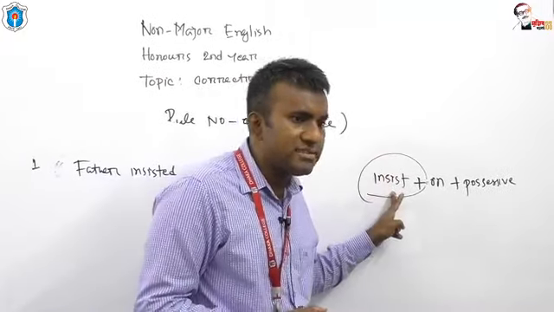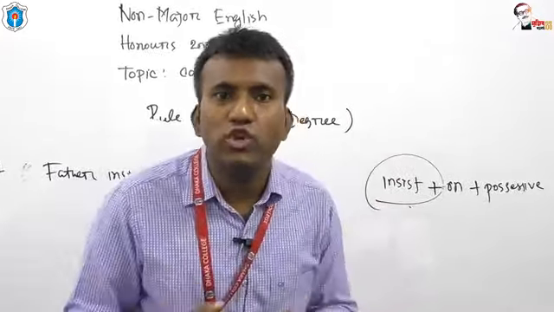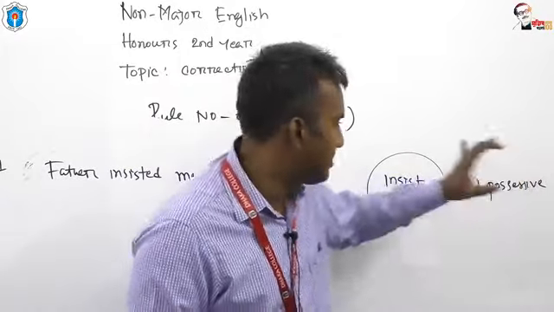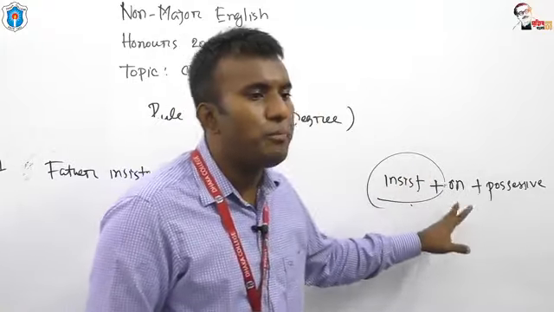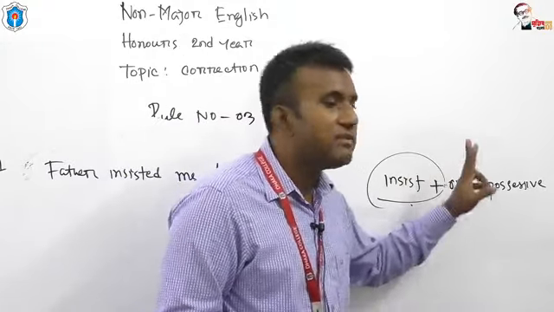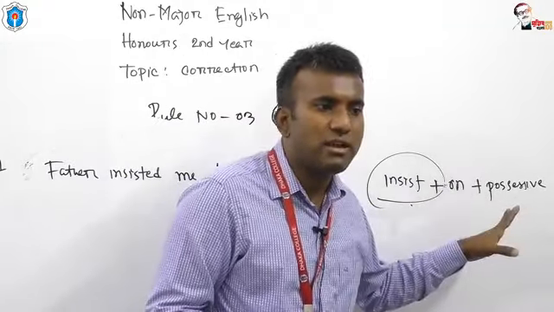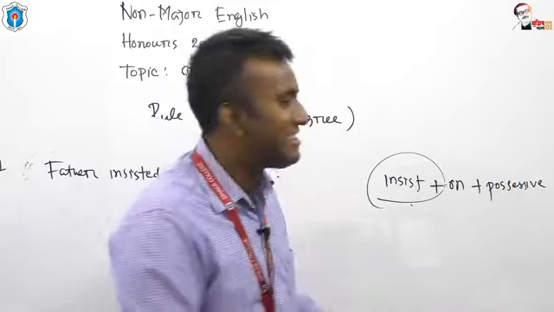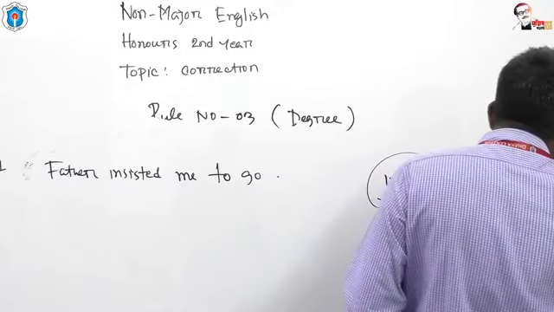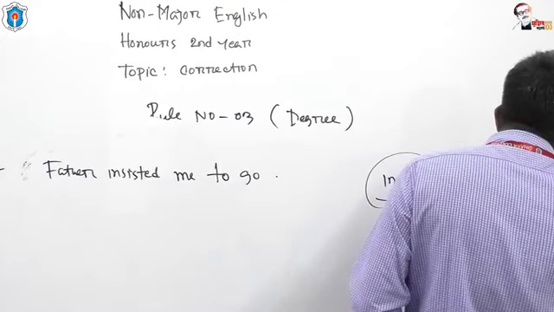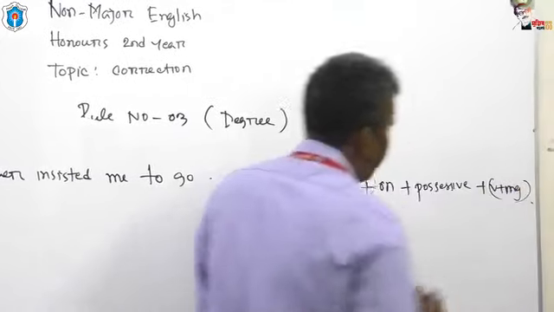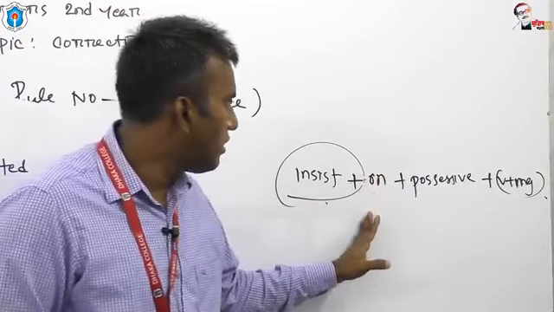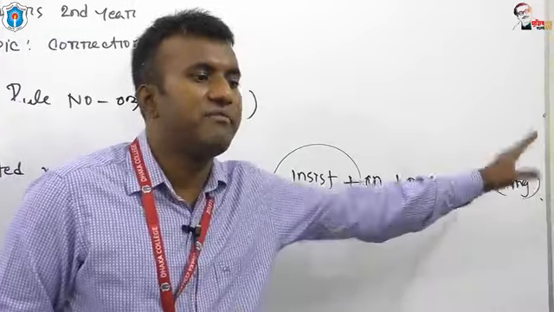Try to memorize the structure of insist. After insist, you have to put the preposition on, then the pronoun in possessive form, and after possessive form you have to put ing with the verb. So insist, then on, then possessive, then verb plus ing.